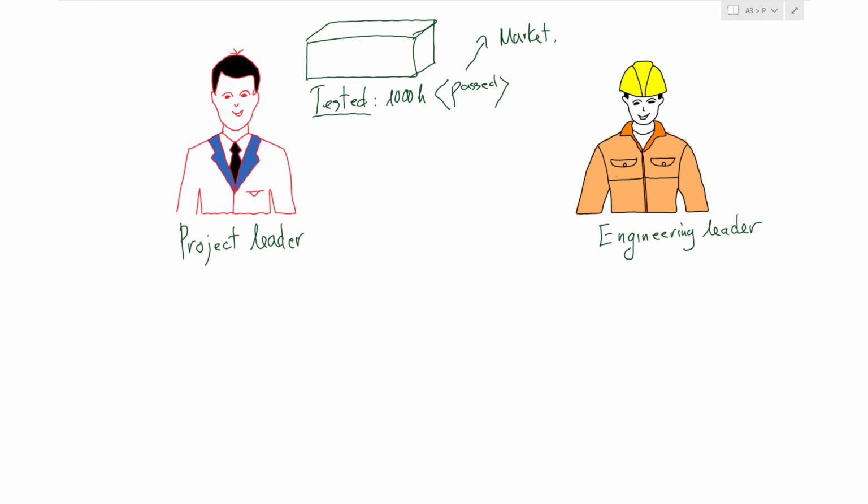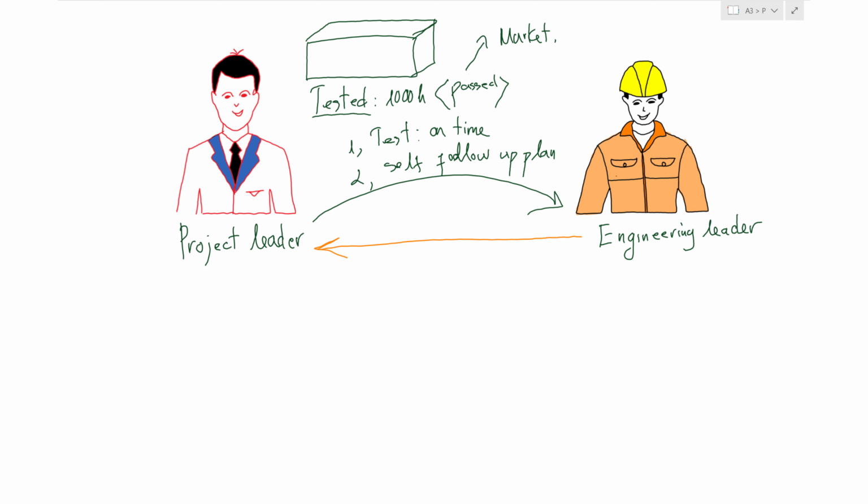Based on this activity, the project leader sends an order to the engineering leader, and he requires two things. One, the test must be on time. Secondly, the engineering leader must share a follow-up plan. After receiving the order, the engineering leader replied to the project leader with two points: A, we will test on time. B, we will not delay. After this email, the project leader and engineering stop communicating.